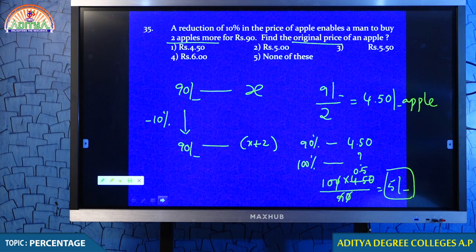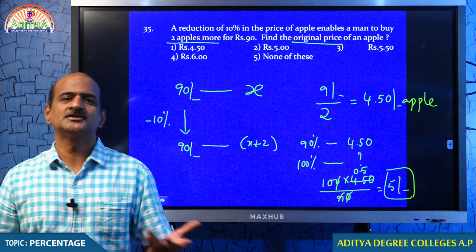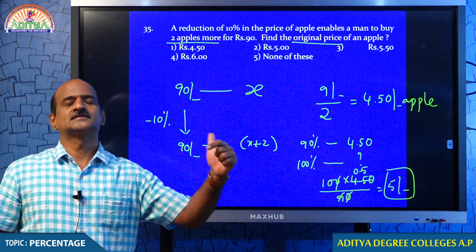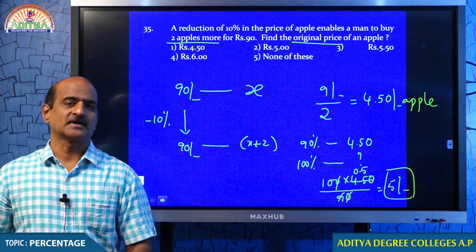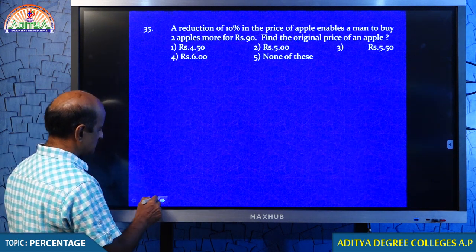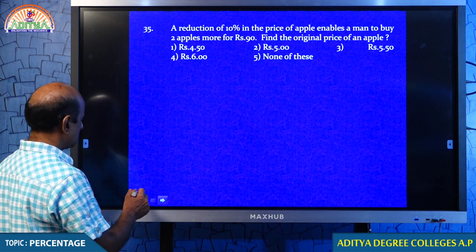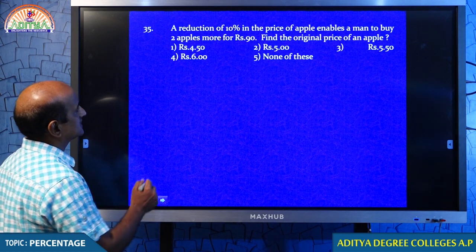Tell me students, could you get that 5 rupees? Yes or no? Well done, well done. Probably some of you are unable to understand what is the original price and what is today's price. Let me tell you, my dear students. Just look at that. Students, if I want to explain this question again, I can do it like this.